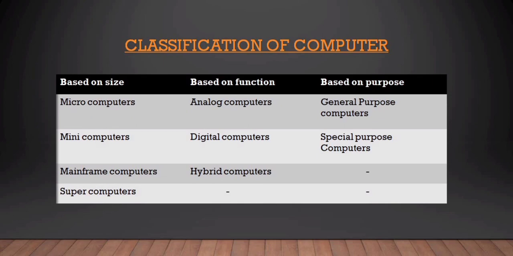Machines used in hospitals like ECG and dialysis are commonly used hybrid computers. Based on purpose, the computers are divided into 2 types: general purpose computers and special purpose computers. General purpose computers are used to solve a variety of problems by changing the program or instructions. Example: to make small databases, calculations, accounting, etc. Special purpose computers are used to solve a single, dedicated type of problem. Example: automatic aircraft landing, multimedia computer, etc.